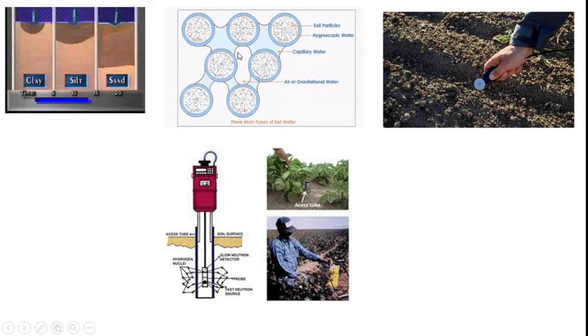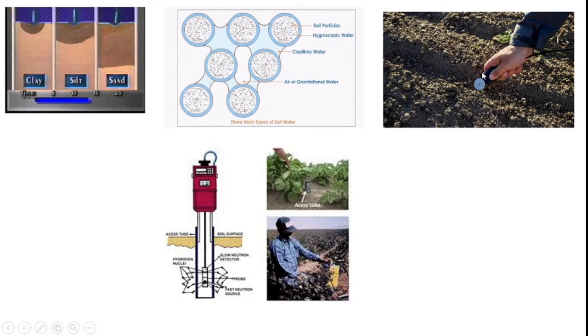So how does the water accumulate with the sand particles? Here you see sand particles. Surrounding the sand particles there is capillary water, and air voids are also available within the sand particles, so the water pressure surrounding the sand particles is important. We should measure how much water potential is available with every particle, which is an important task.